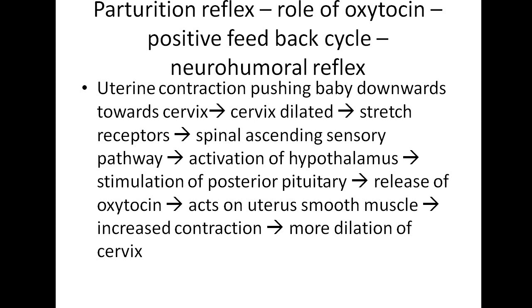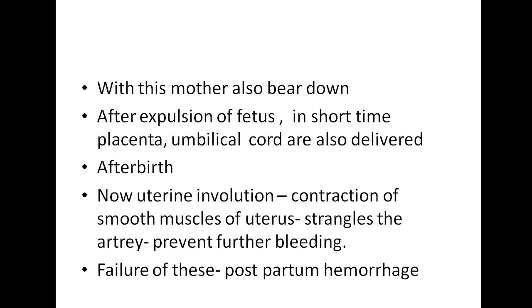Hypothalamus stimulates the posterior pituitary and release of oxytocin. Now, this hormone goes into blood, reaching the uterus. Again, acting on uterine smooth muscle, increased contraction, then more dilation of cervix, and again this cycle is repeated until the baby is outside of the vagina. With this reflex, mother is also bearing down.